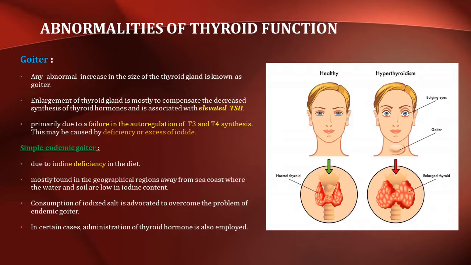The simple endemic goiter is usually due to iodine deficiency in the diet and is mostly found in the geographical regions away from the sea coast where the water and soil are low in iodine content. Consumption of iodized salt is advocated to overcome the problem of endemic goiter. In certain cases, administration of thyroid hormone is also employed.